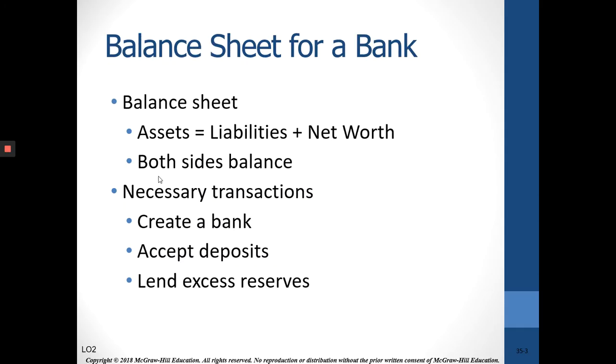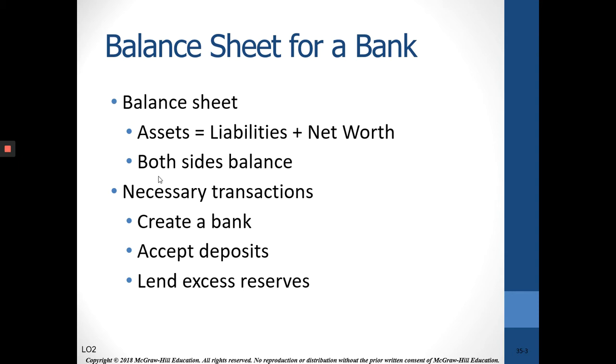So we're going to look at a simple balance sheet and how banks get started, and then how they create money. So a basic balance sheet has assets equal liabilities plus net worth, and both sides have to balance always.